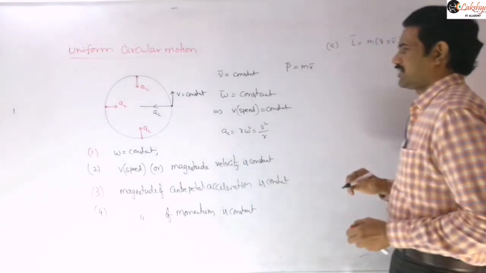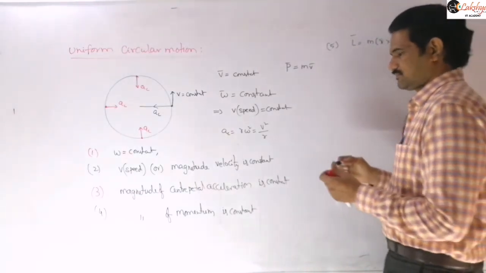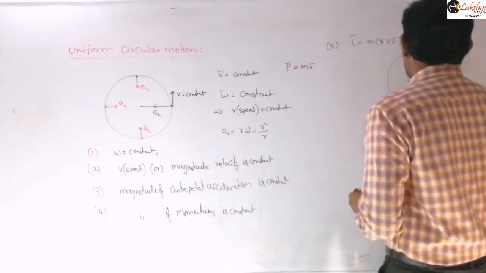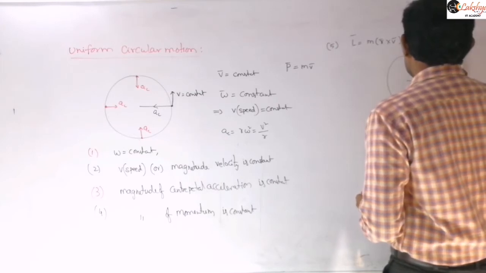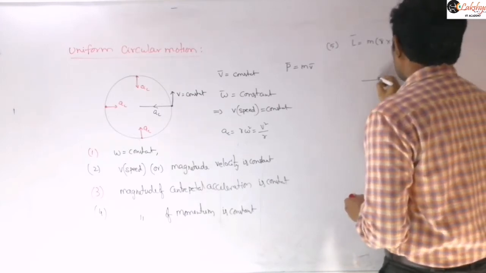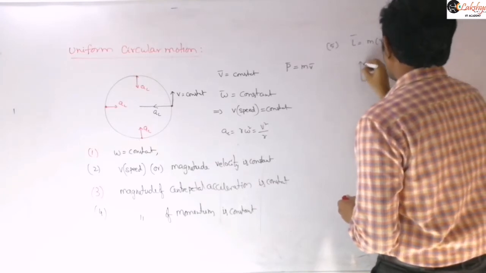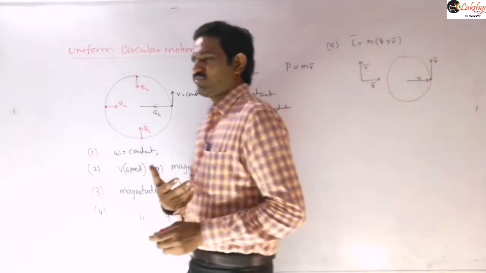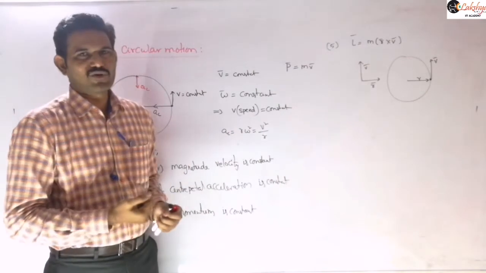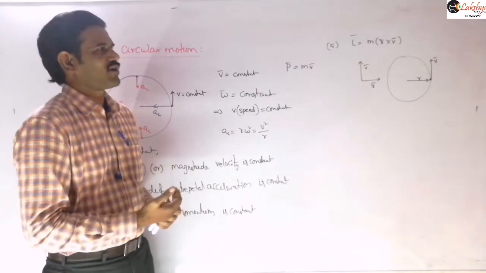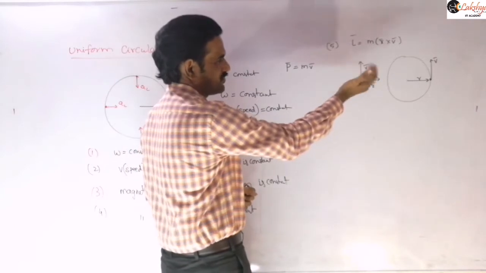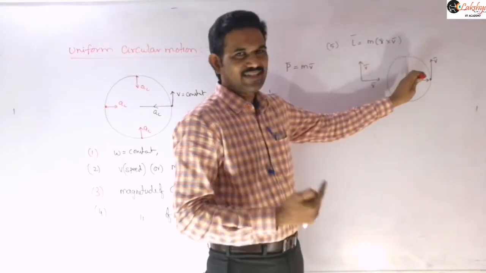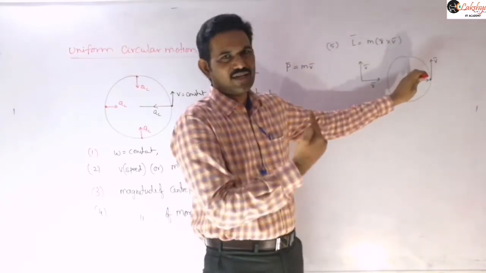Now in this case, suppose the particle is at this end here, then r bar is along this direction and v bar is along this direction. So we can mention that cross product as this is the r bar direction and v bar direction. For that position I am drawing here. While applying this cross product rule, we should join the two vectors such that the initial points coincide with each other. Then we apply our cross product rule. So r bar cross v bar will be out of the plane. That means this angular momentum is also an axial vector, and that axial vector will be along the axis of rotation here.